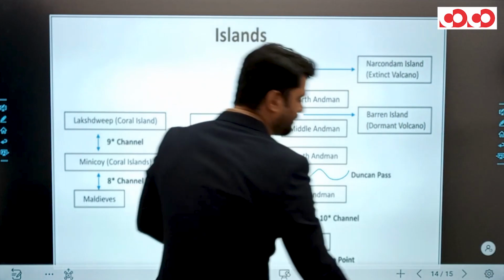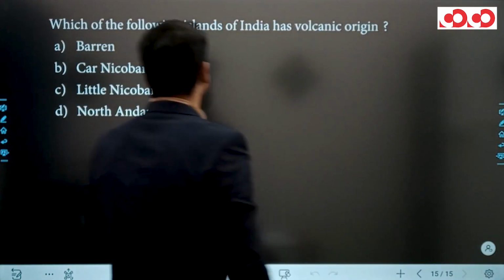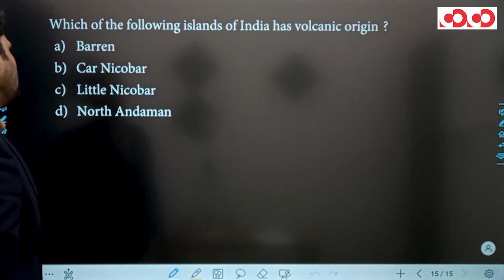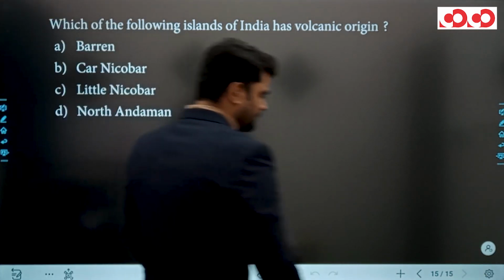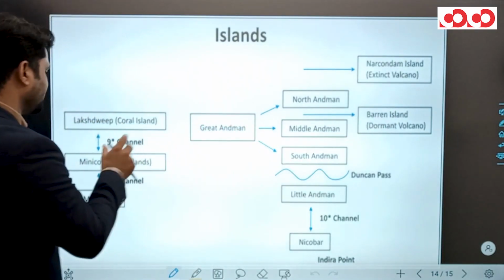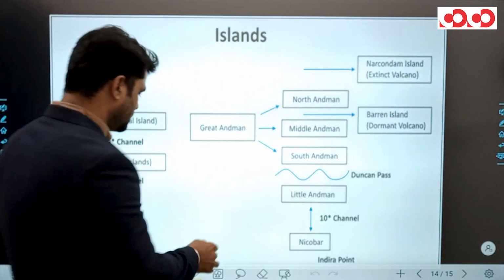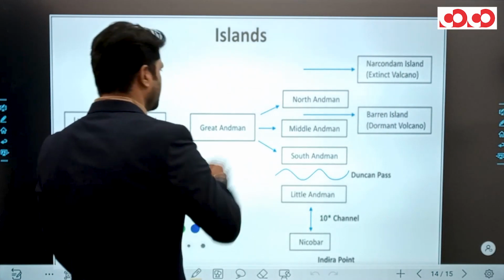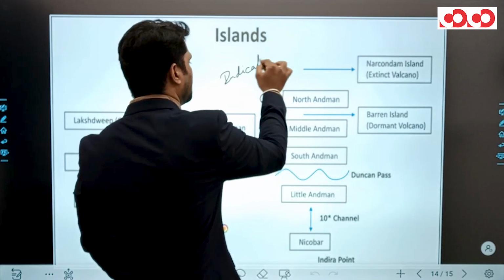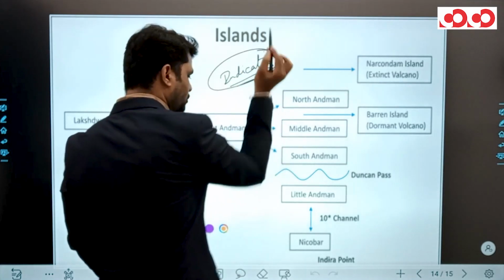Next question is based on islands. Which of the following islands of India has volcanic origin? Clear? So before coming to the answer, let's have a look at this image. This image indicates the Andaman and Nicobar Island groups. Clear?